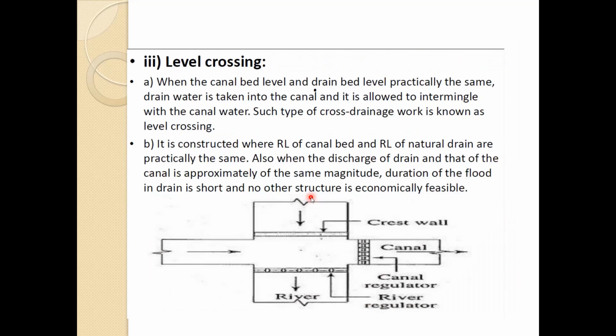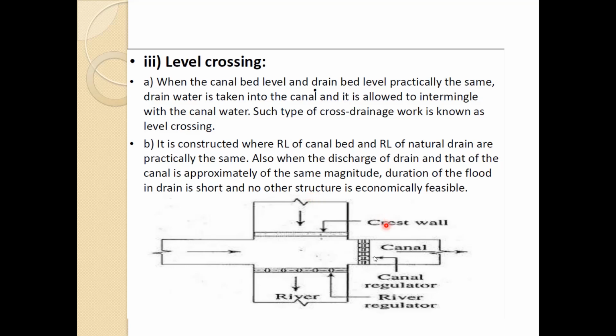Now the level crossing. When the canal bed level and the drain bed level are practically the same, the drain water is taken into the canal and allowed to intermingle with the canal water. Such type of cross drainage work is known as the level crossing. It is constructed where the RL of the canal bed and the RL of the natural drain are practically the same. Also, when the discharge of the drain and that of the canal are approximately of the same magnitude, the duration of flood of the drain is short and no other structure is economically feasible.